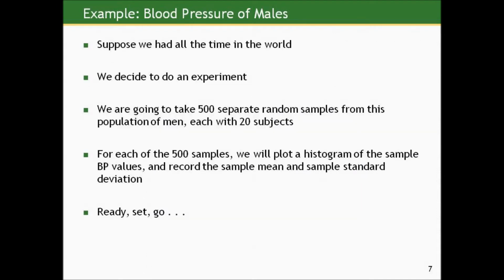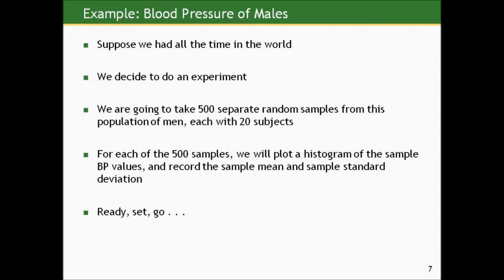Suppose we had all the time in the world. We decide to do an experiment. What we're going to do is we're going to take 500 separate random samples from this population of men, each with 20 subjects. So take a single sample of 20 subjects randomly, then take another sample of 20 subjects randomly, and do this 500 times. And for each of the 500 samples, we will plot the histogram of the sample blood pressure values, record the sample mean, and the sample standard deviation.